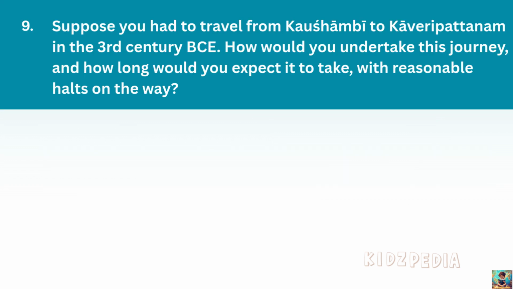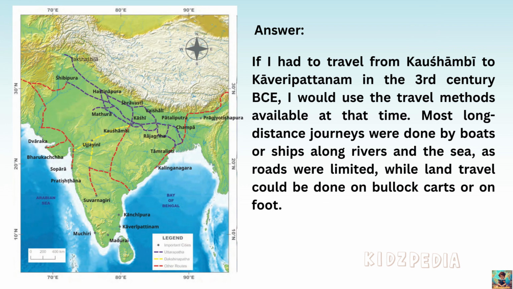Ninth question. Suppose you had to travel from Kaushambi to Kaveripattnam in the 3rd century BCE. How would you undertake this journey and how long would you expect it to take, with reasonable halts on the way? Answer: If I had to travel from Kaushambi to Kaveripattnam in the 3rd century BCE, I would use the travel methods available at that time.